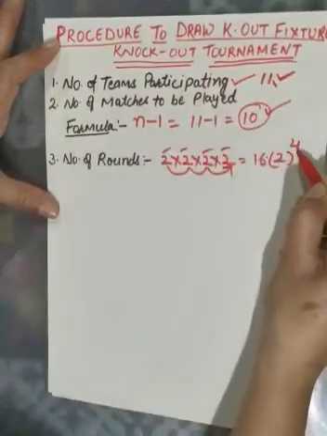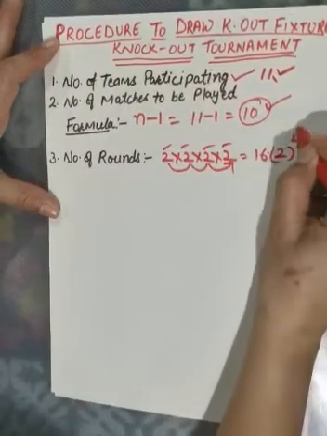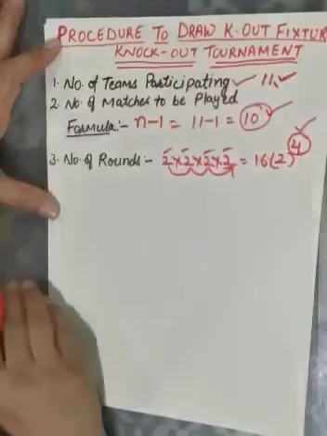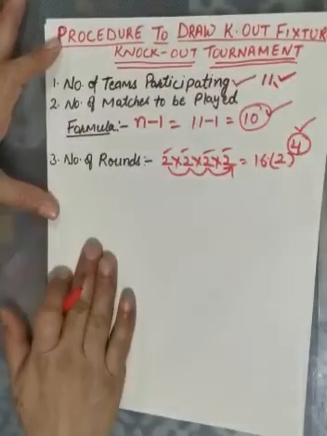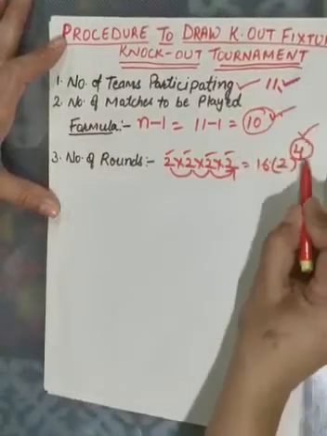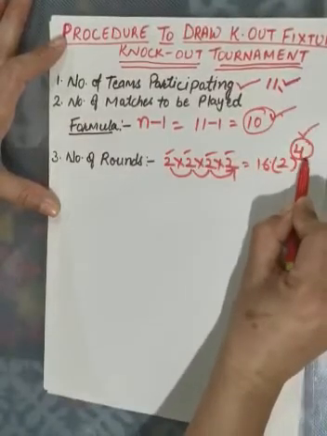That's why we write 4 here. So this 4 comes under rounds, means we will cover 4 rounds. In this tournament we have 11 teams, 10 matches and 4 rounds.